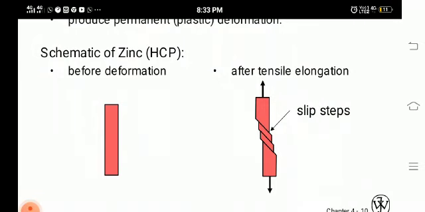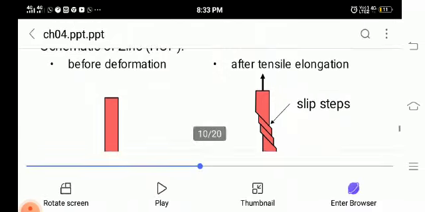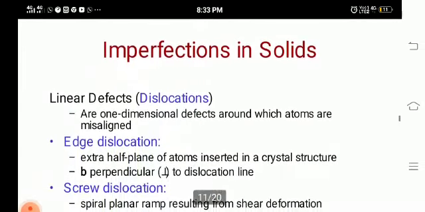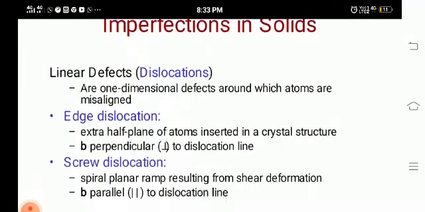That is called slip. In this there is no change in the upper layer and no change in the lower layer, but the middle of the layer is changed. That is, the planes are changed. Then we have imperfections in solids, in which we have line defects. In case of line defects, that is dislocations, we have two different dislocations. One is edge dislocation, the other one is screw dislocation.